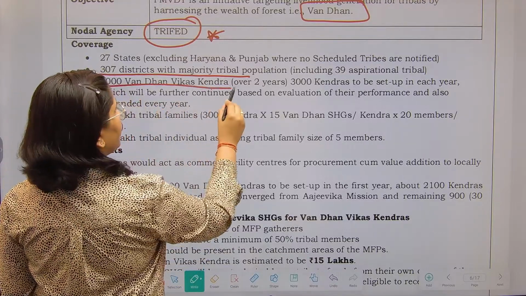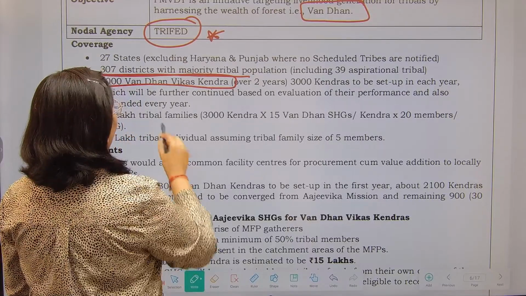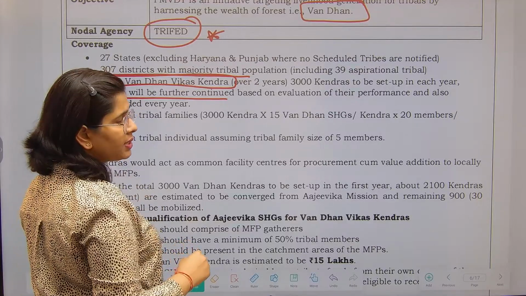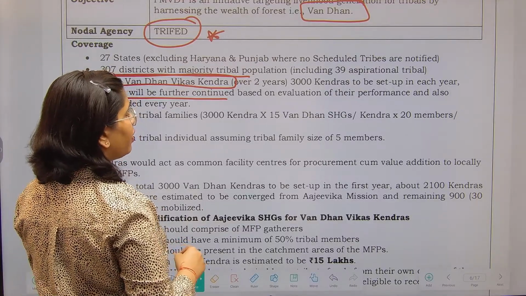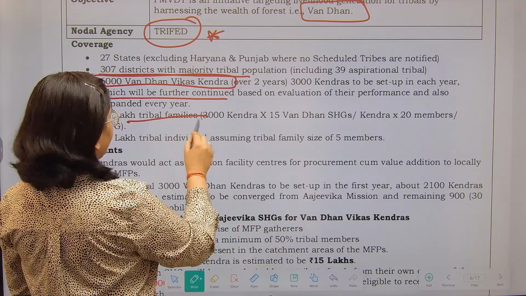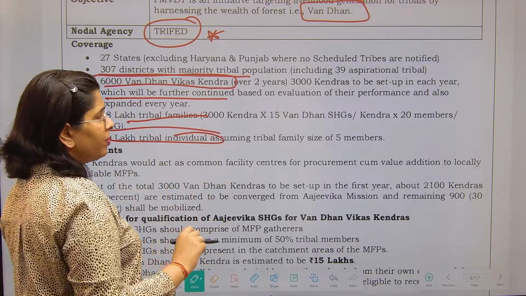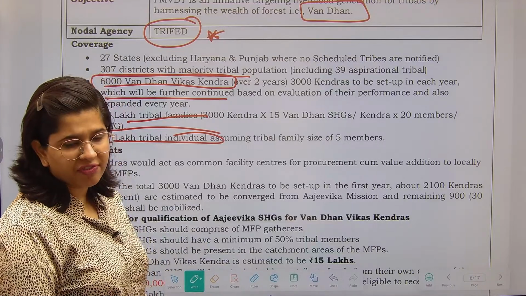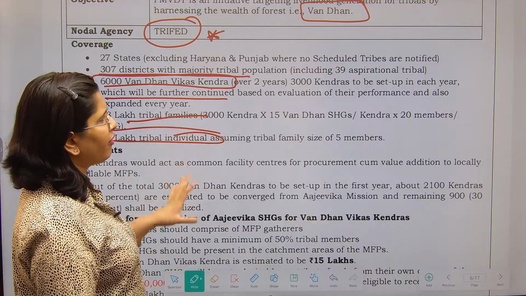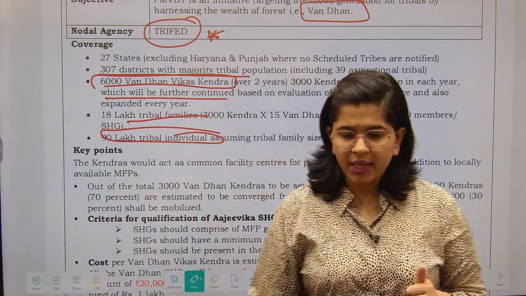Correct? 6,000 Vandhan Vikas Kendras are going to be set up, which will be further continued. 6,000 in 2 years and 3,000 in each year. These will be continued based on the evaluation of their performance, right? 18 lakh families are going to benefit from this. 90 lakh tribal individuals is assumed with a family size of 5 members. This has been assumed, so these particular figures you do not have to remember. You just have to remember that yes, Vandhan Vikas Kendras are going to be established.